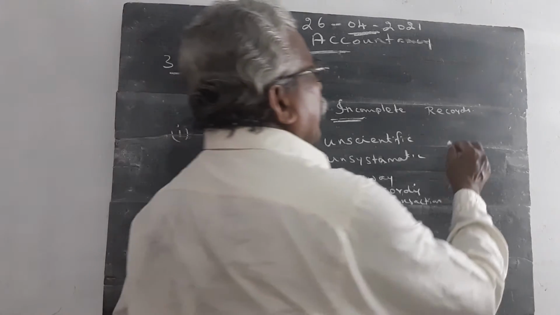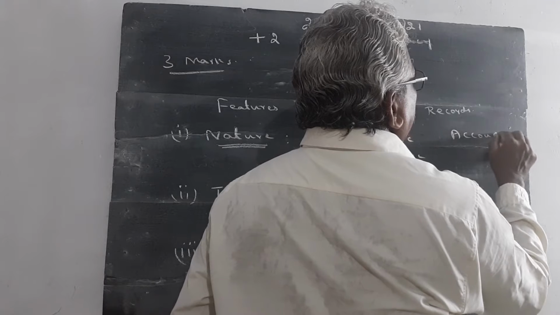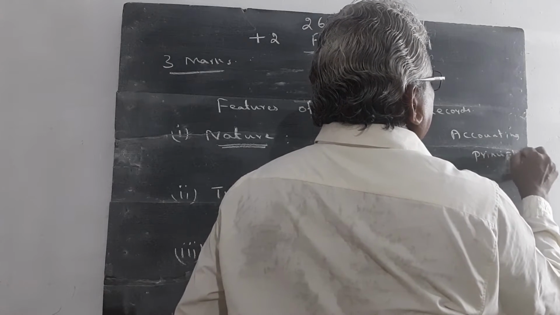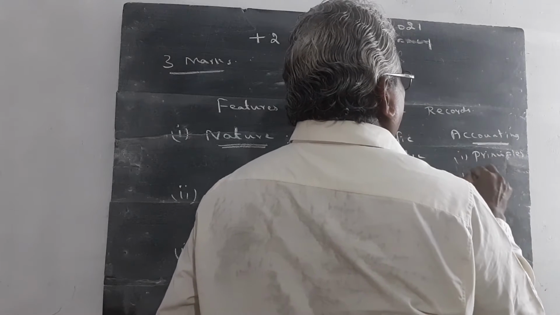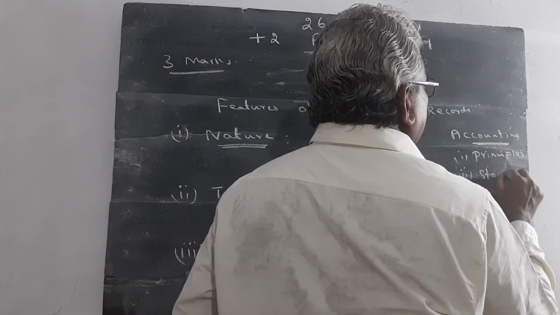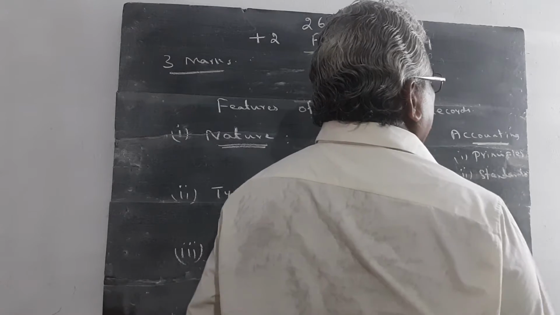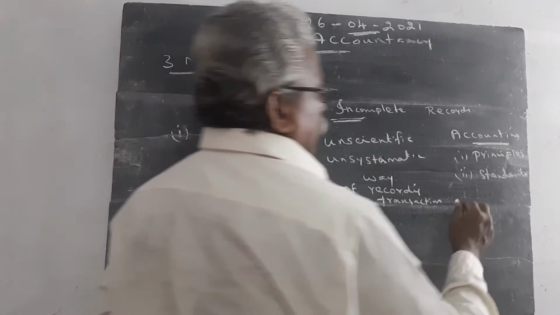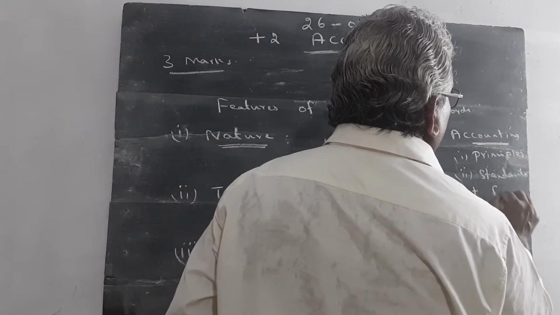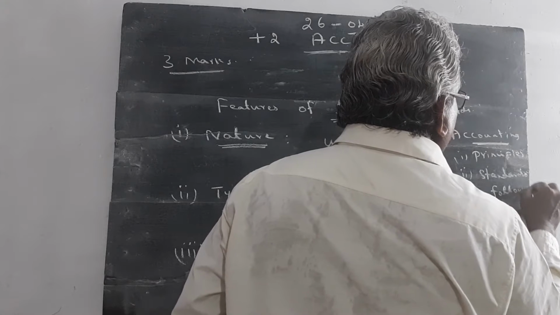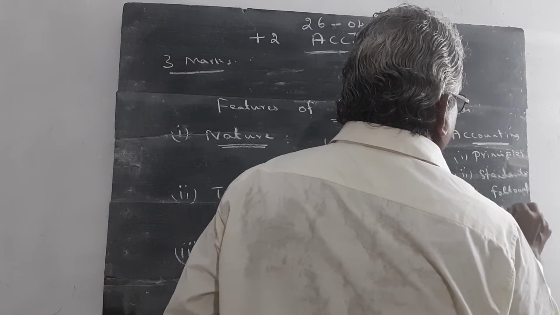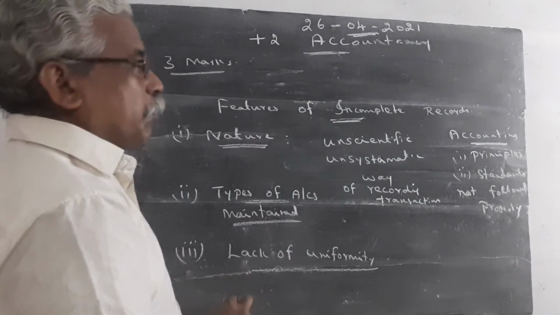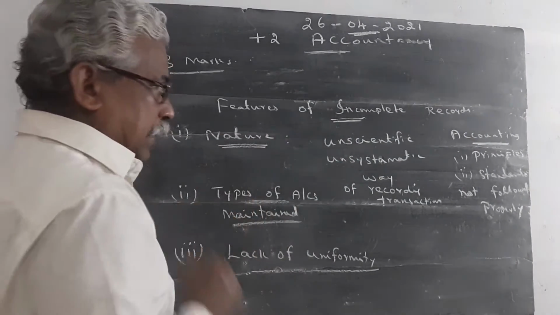The accounting principles and accounting standards are not at all followed properly. Once again, I explain the features of incomplete records. Point number 1, nature.